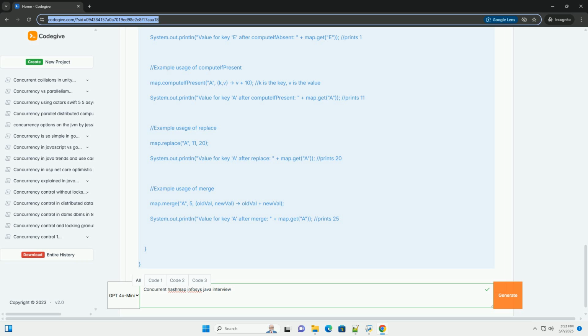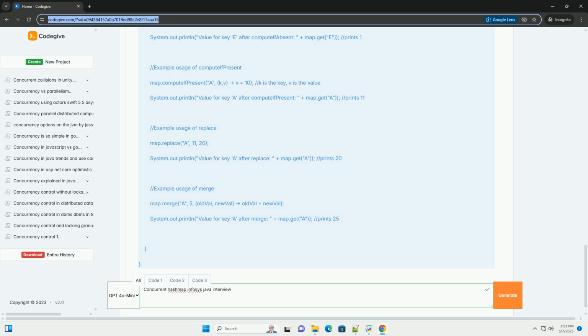7. When to use ConcurrentHashMap. Multi-threaded applications: when multiple threads need to access and modify a shared map. High-performance applications: when concurrency and scalability are critical. Caching: when a map is used to store cached data that needs to be accessed by multiple threads. Session management: when managing user sessions in a web application.